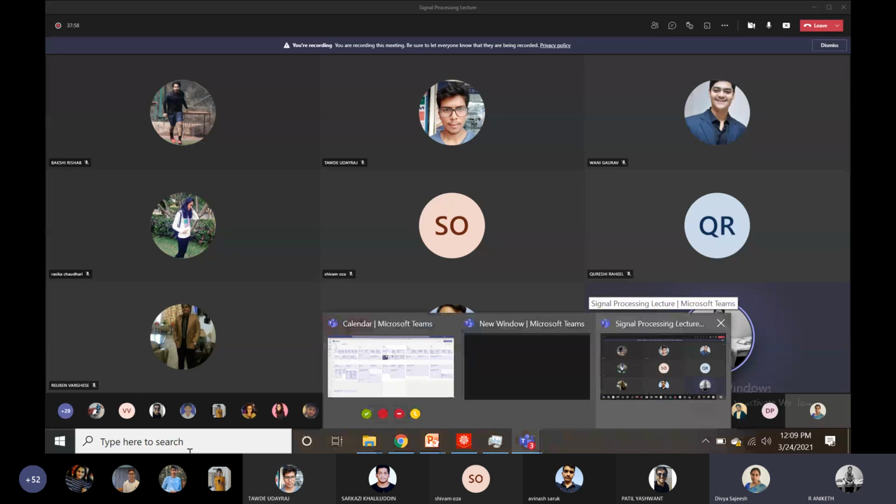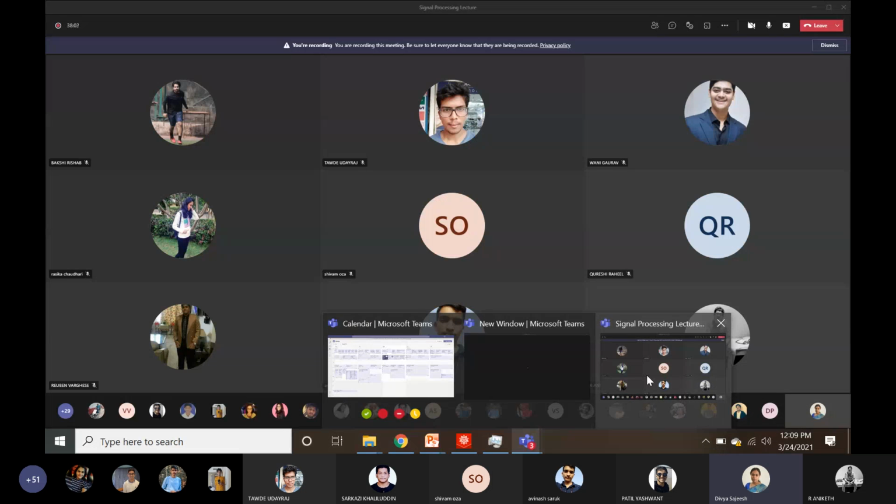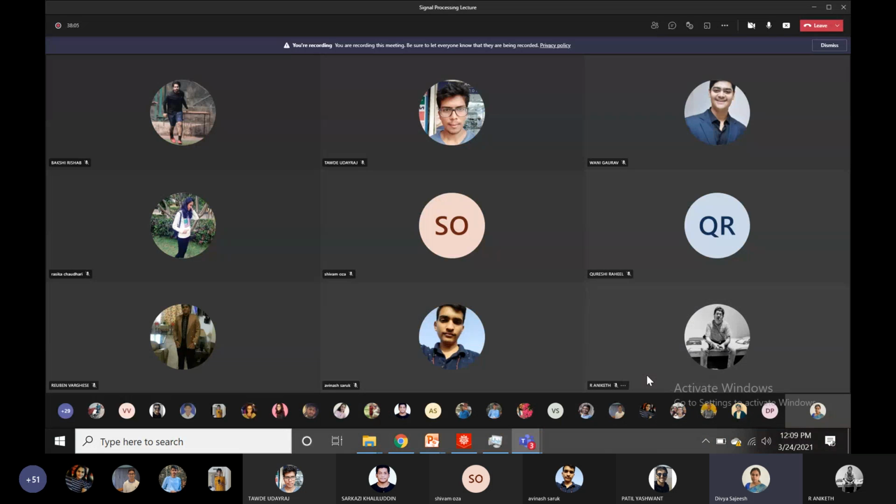Tan inverse of Xi by Xr. Aniket, I know you are listening. I'm not getting any response, any doubt from anyone else. Shivam, can you respond?